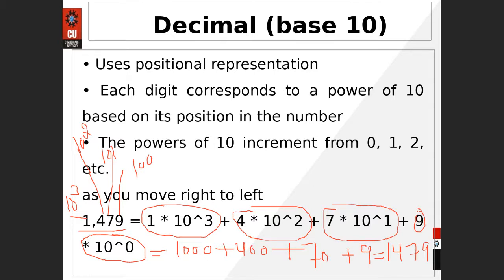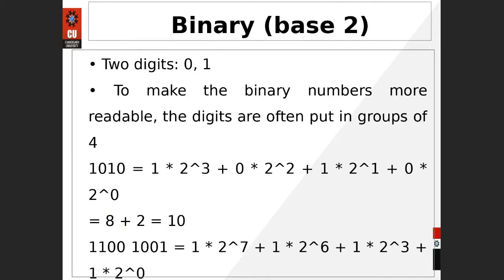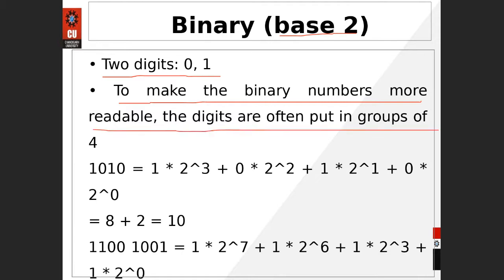Okay. So let me move to the next slide. So in binary, as I have already told you, the base is 2. And here we have 2 digits, 0 and 1. To make the binary number more readable, the digits are often put in groups of 4.